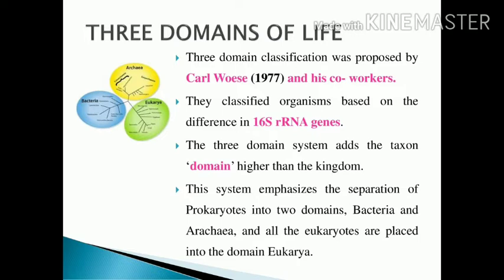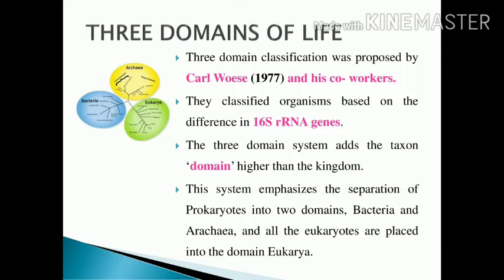Can you understand? So the three domain system adds the taxon domain. The domain is placed in the taxonomy higher than the kingdom. Where is the domain placed? It is placed higher than the kingdom.